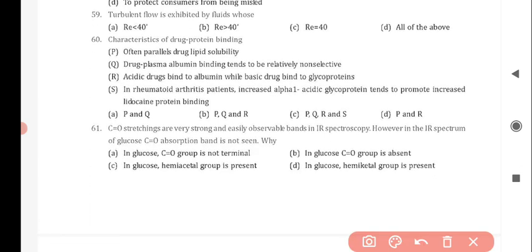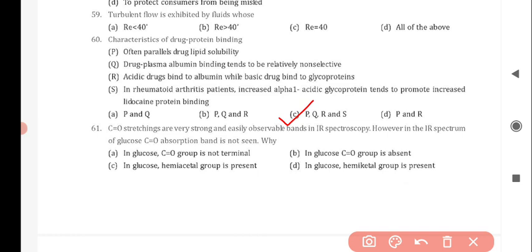Next question is, characteristics of drug protein binding are, and the correct answer is option C, that is all the statements are correct, which includes that it often parallels drug lipid solubility. Drug plasma albumin binding tends to be relatively non-selective, and acidic drugs bind to albumin while basic drugs bind to glycoproteins. In rheumatoid arthritis patients, increased alpha-1 acid glycoprotein tends to promote increased lidocaine protein binding.